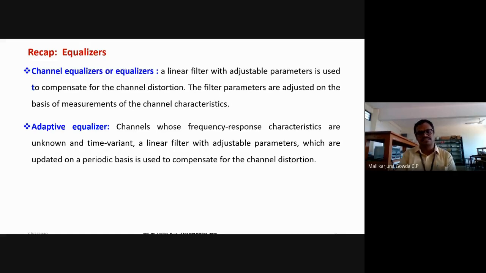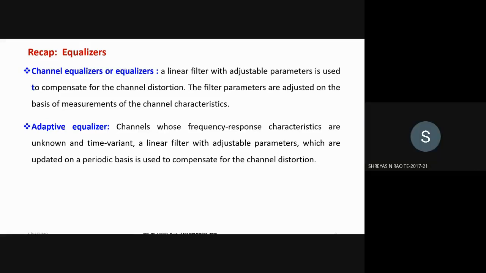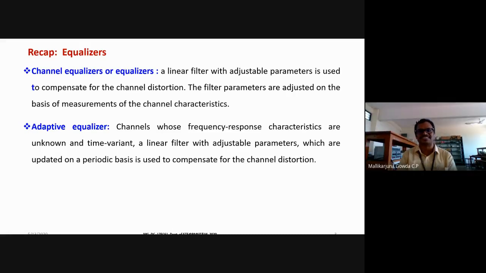What is the purpose of an equalizer? Can I hear from you? Anyone? Hello? To reduce the intersymbol interference. Very good, some person is saying to reduce or remove the effect of intersymbol interference. Fine. At least you should carry this much. When you hear equalizer, it should come to your mind: it is a mechanism used for removing intersymbol interference.